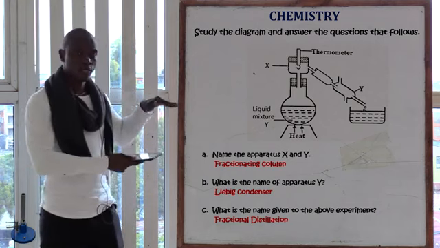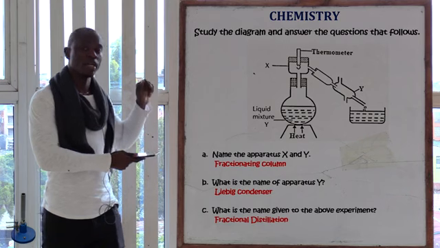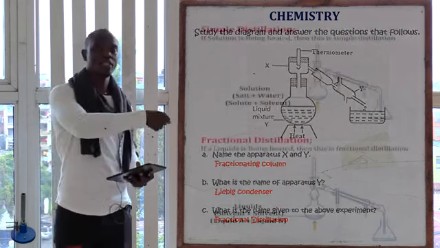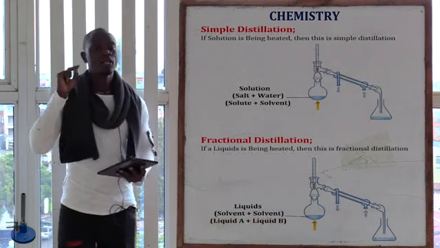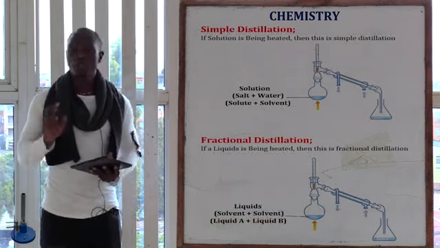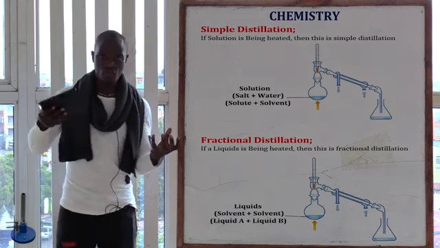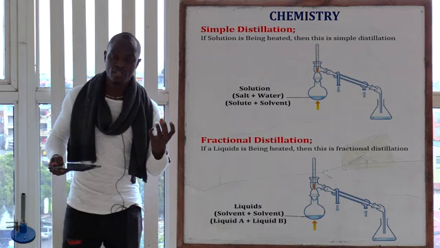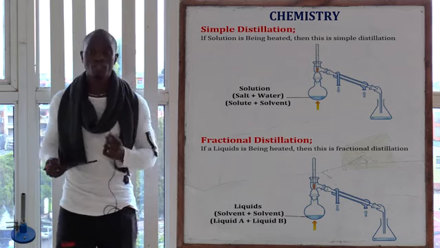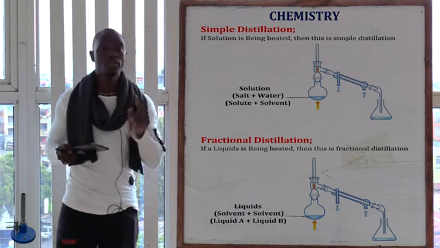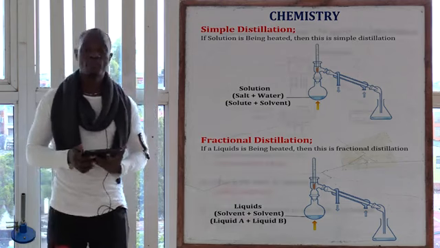So since this is a liquid mixture, it automatically becomes fractional distillation. But if we had been told that this is a solution, that would have been simple distillation. Because in simple distillation, remember, we separate a solute from a solvent. This side we obtain the solute, this side we obtain the solvent. But in fractional distillation, we separate two miscible liquids based on different boiling points.